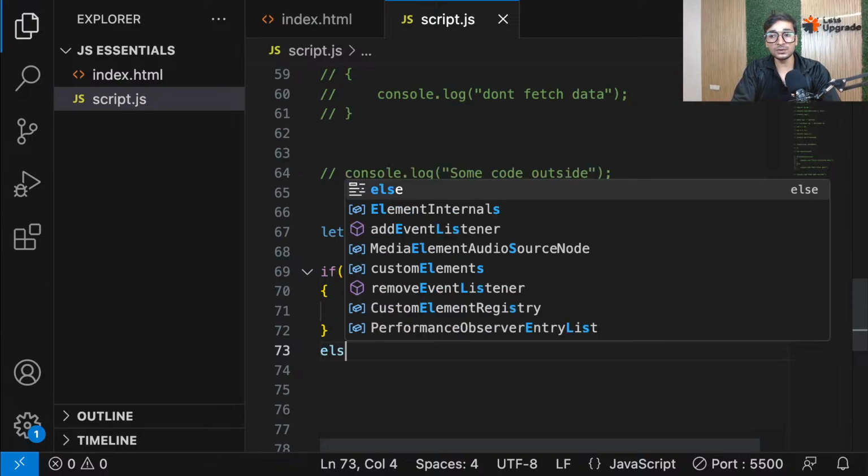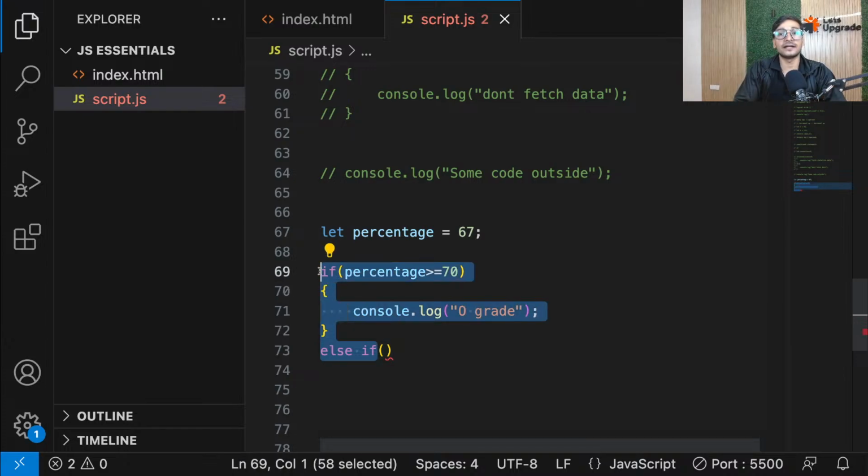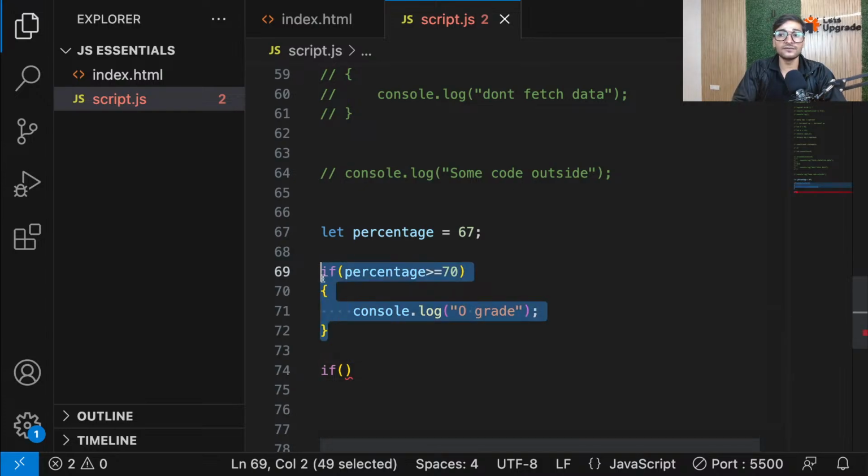then we always use else if, because when you use else if, it is considered as a single block. All of them are considered as a single statement. This whole thing is a single statement, guys. If I use one more if, like a separate if, then this is a different statement and this is a different statement. It will still work, but it will take time because it's also executing both of them.